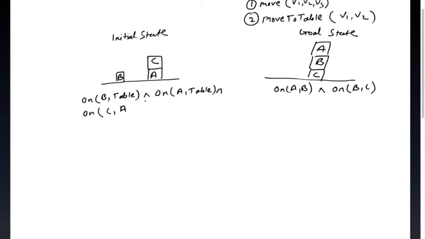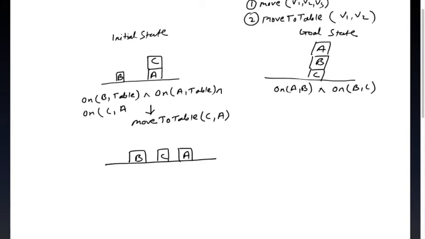So this is the action we have to perform. The first action is that we have to put C on the table, right? So we have to use action 2. The first action that I'll perform is move to table, which means we move C to the table, which is already there on A. What is my state after this? After this, my state will be like this. There will be B, there will be C, there will be A. I think you understood this part, right?